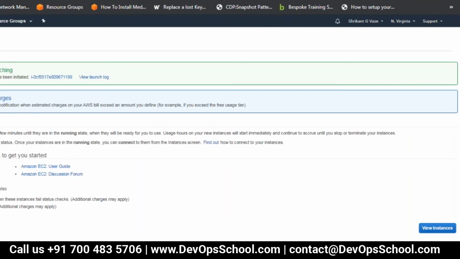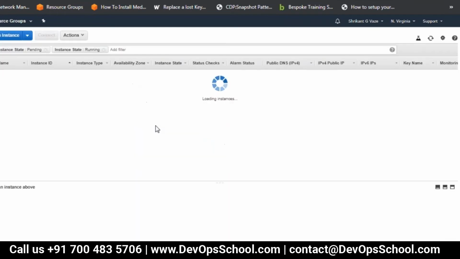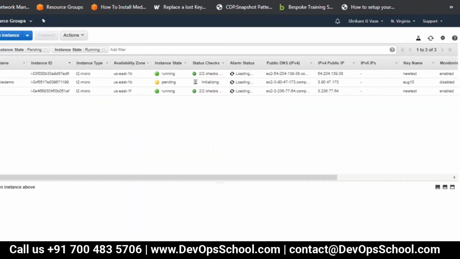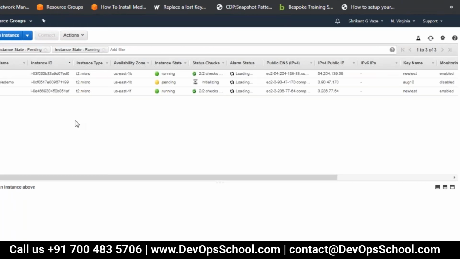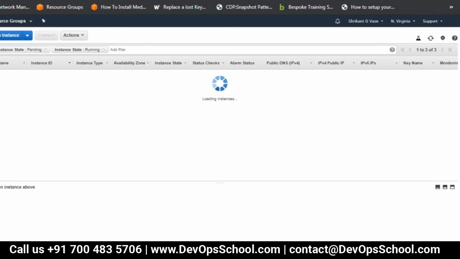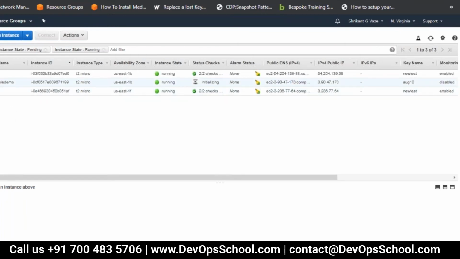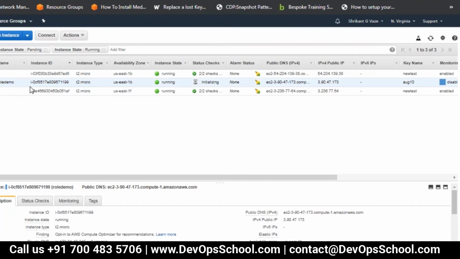Okay, so now this is running. Let it come up. Now what happens is if you use the Amazon Linux AMI image, then the AWS CLI comes pre-built, so I need not install it again. Okay, so let us see. This is my machine, this is my server. Let it start.